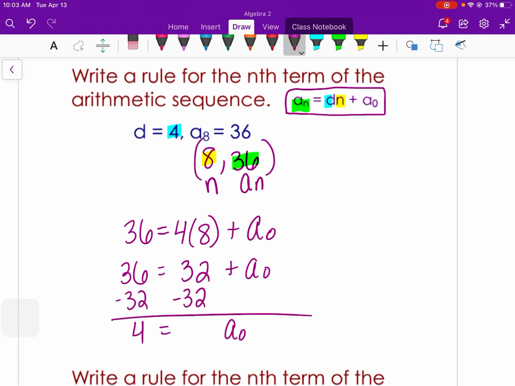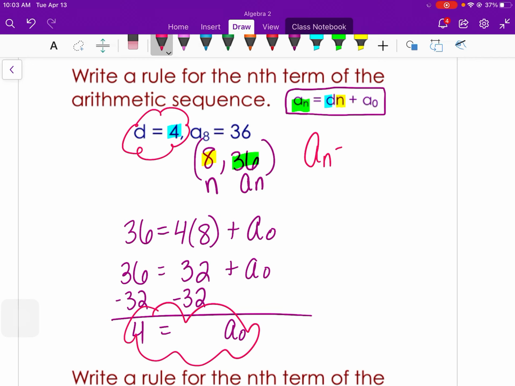So now I have d equals 4 and a sub 0 equals 4. That's a coincidence, so I can write my final answer as 4n plus 4. And that's called an explicit rule. I can use that rule to find any term in the sequence then. I could check my answer by plugging in 8 to make sure that my 8th term equals 36.